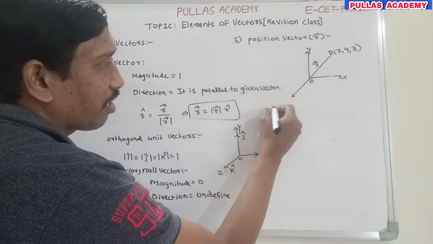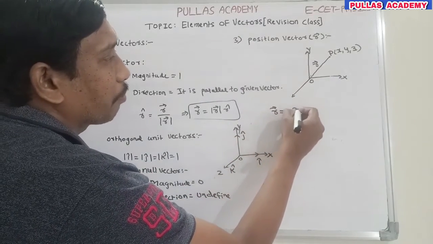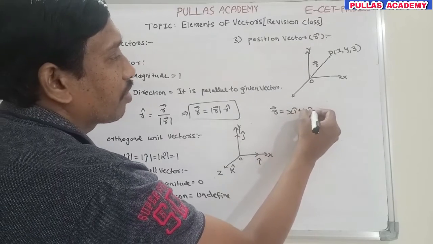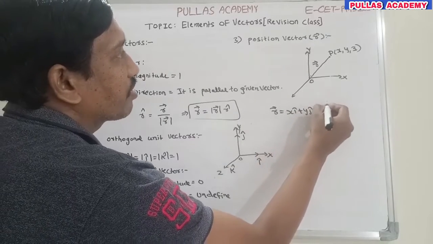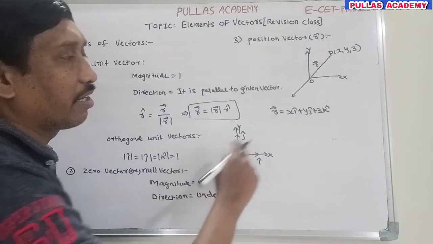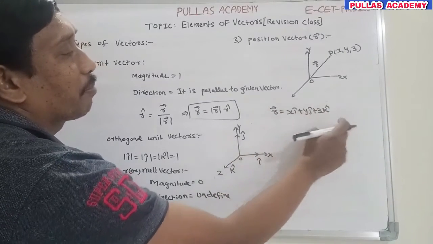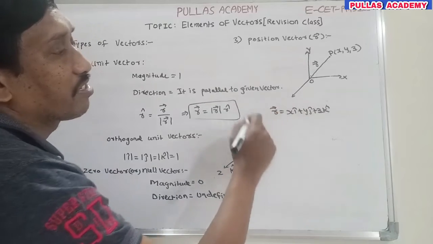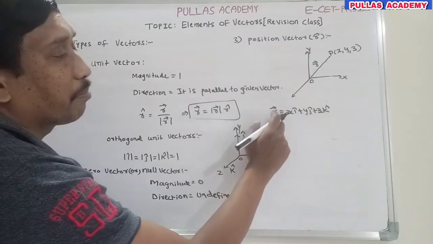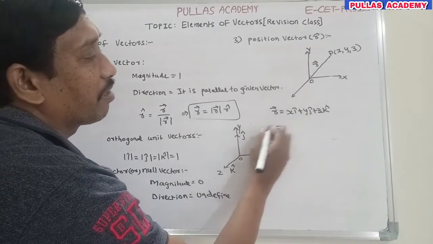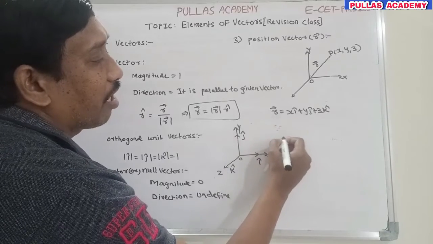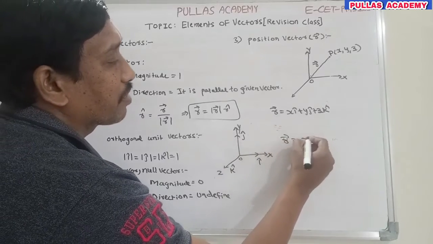The position vector r bar is equal to x i cap plus y j cap plus z k cap. This vector indicates the components along the x-axis, y-axis and z-axis, which are the magnitudes. This expression is for three dimensions. In the xy plane, r bar is equal to x i cap plus y j cap.